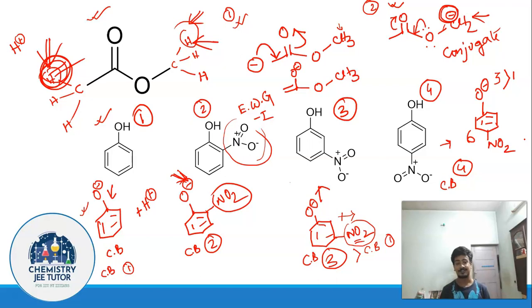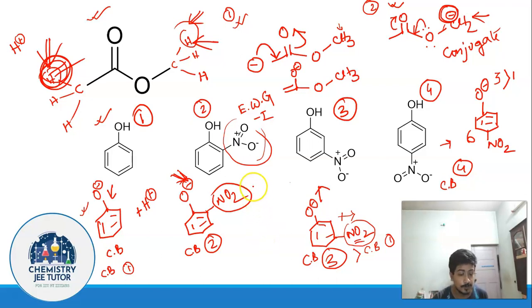Because of greater distance in case of para, the para isomer is not going to withdraw the electrons to that much extent as compared to the ortho isomer in which the nitro group is present closer to the O minus. So again, greater the electron withdrawing effect, greater is the stability, because this negative charge is going to be delocalized over this nitro group out of minus I effect as well.